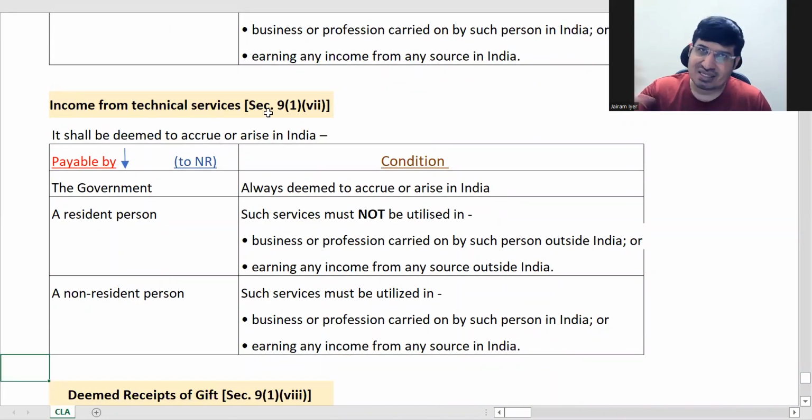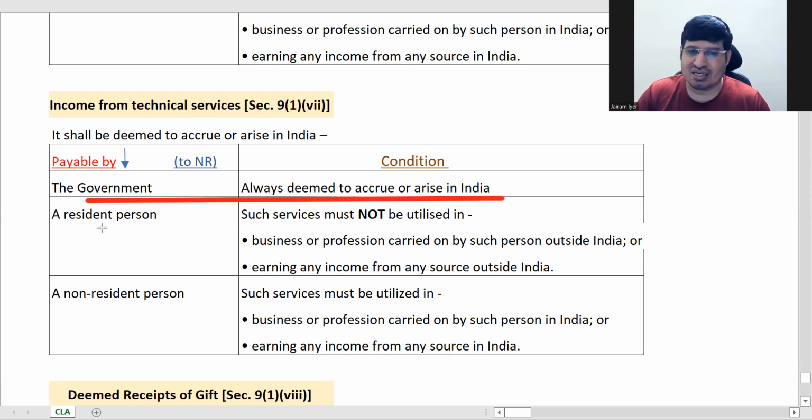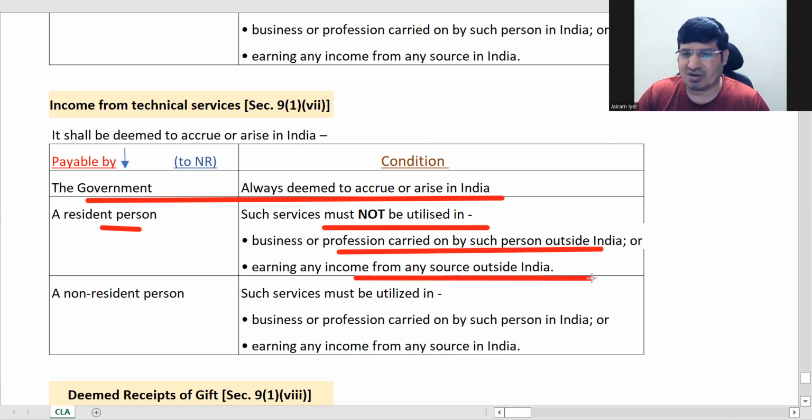Here he has taken technical services from NR and is paying money for that. So for government pays, deemed to accrue or arise in India. Resident person pays, services must not be utilized for business or profession outside India, or income outside India. Same, there is no change at all.